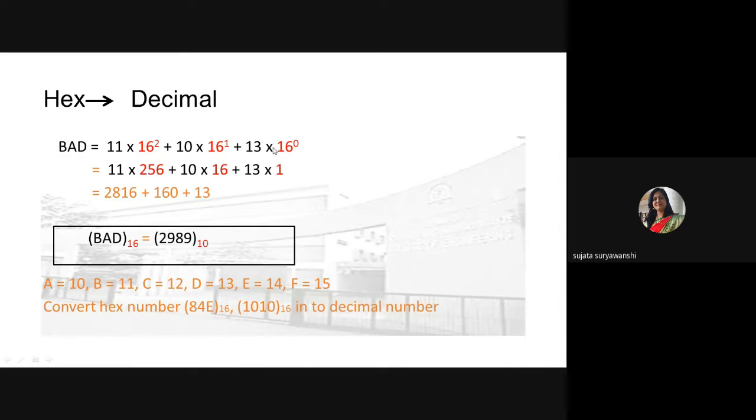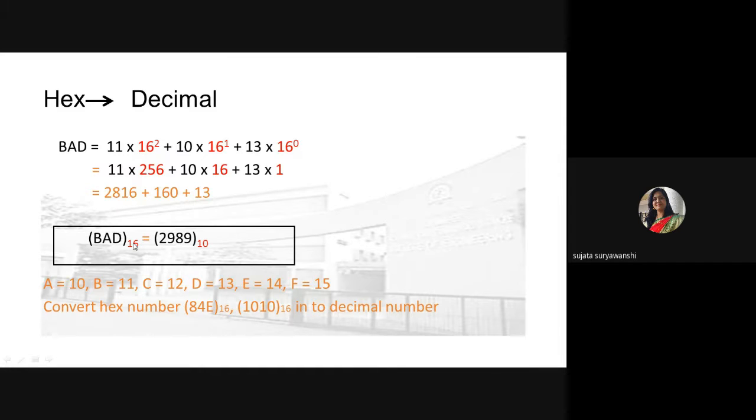Okay, so D means what? 13. So first convert it into decimal value. We cannot multiply this D by 16 to the power, that's why simply convert it into a decimal number first. D is represented by 13, so 13 into 16 raised to 0. Again A is represented by 10, so 10 into 16 raised to 1. And B is represented by 11, so 11 into 16 raised to 2. Okay. And after that, find out the values and add all the values to get the equivalent decimal number. So 2989 is the equivalent decimal number of the given hexadecimal number.